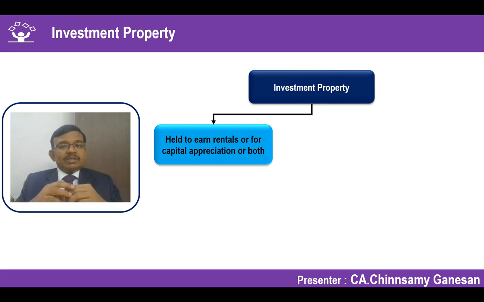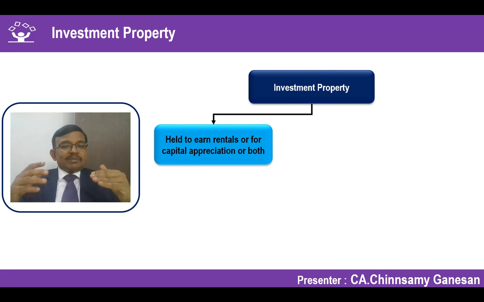Held to earn rentals, so that means I have given land or building or both on rental to others. For example, if I have given a machinery on rental, that doesn't get covered under investment property because it is not a property, it's a plant, right? Held to earn rentals or for capital appreciation.